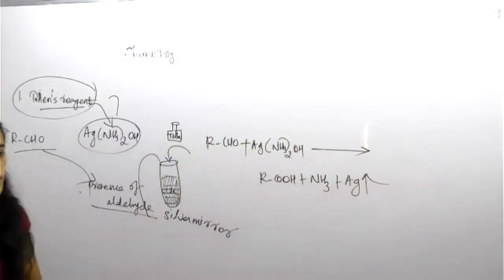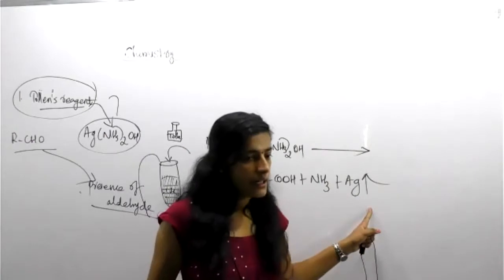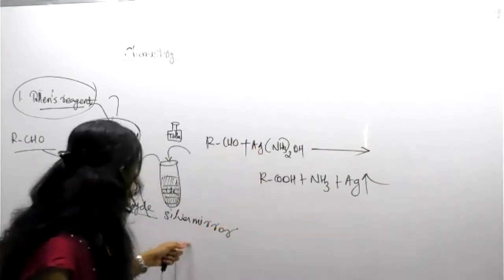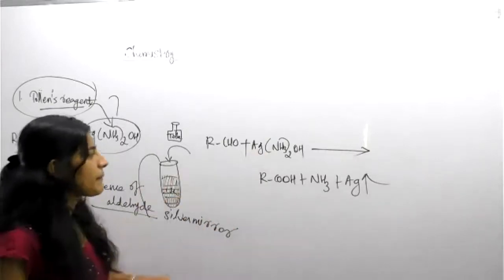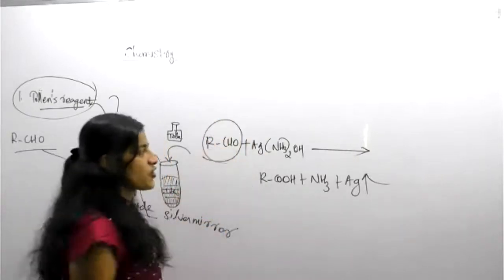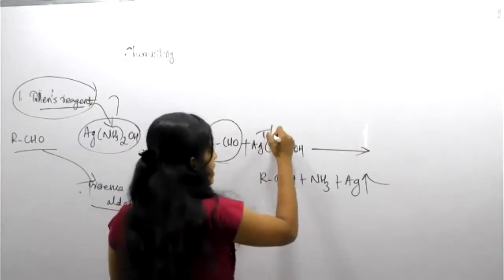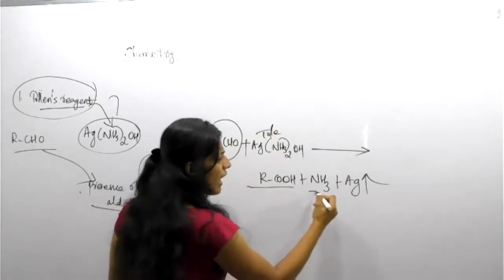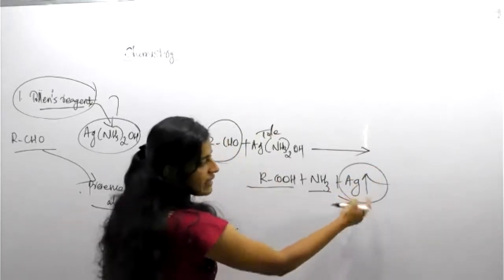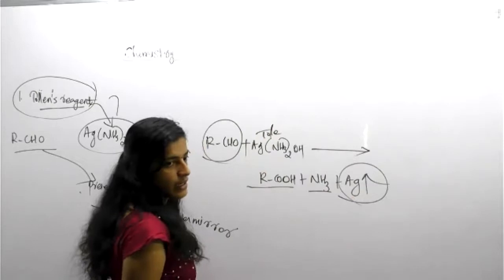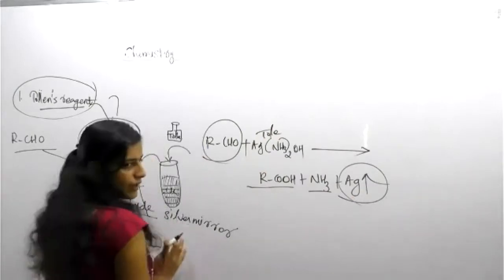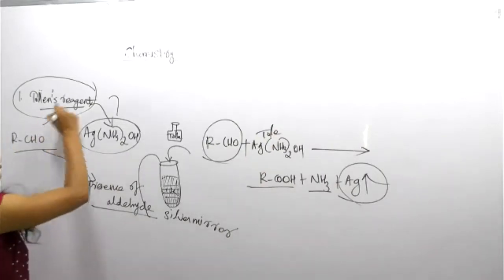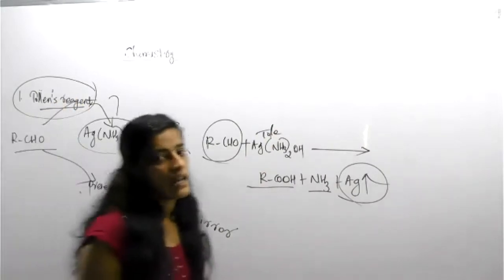Silver will form. Due to the presence of this silver, a mirror is generated. This is the major reason for the test for the presence of aldehyde. This is called Tollens reagent. So aldehyde in the presence of Tollens reagent gives acid, ammonia, and silver. Silver precipitate is there, which means there is a mirror formation, a silver mirror. Clear? This is the actual reason for using Tollens reagent for testing aldehyde.